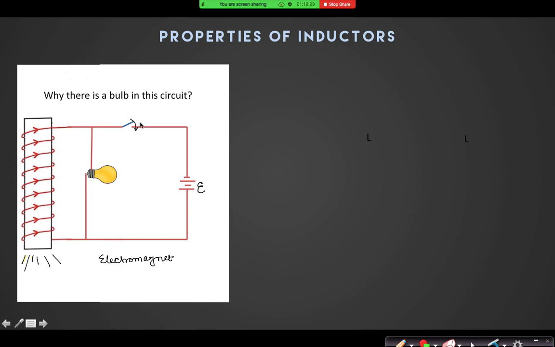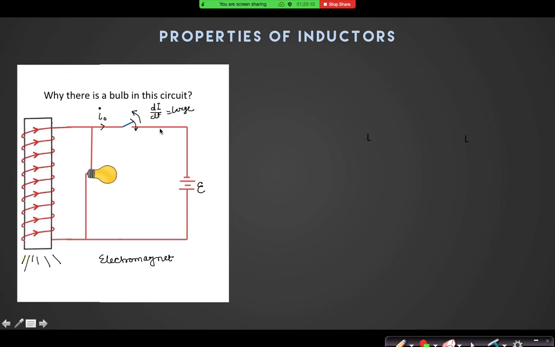As soon as I open that switch, what happens? If the bulb was not there, look, I am forcing that current to become zero. Forget about the bulb for some instant. If I open that switch, there was some initial current I naught, and you are making this I naught zero. As soon as this I naught is zero, what is di by dt? Infinity. Di by dt is very large.